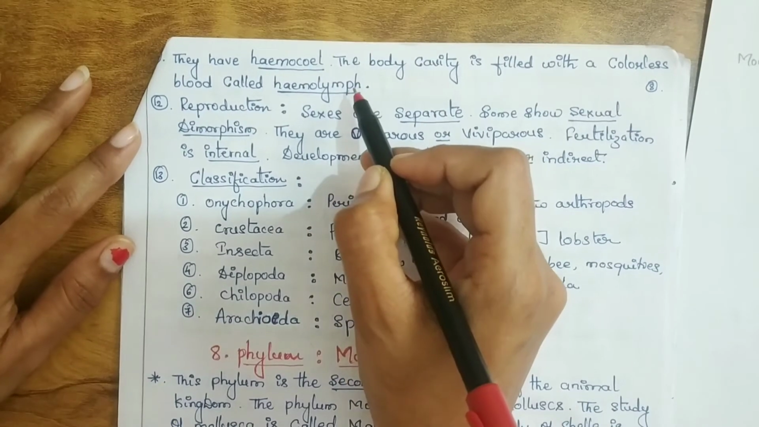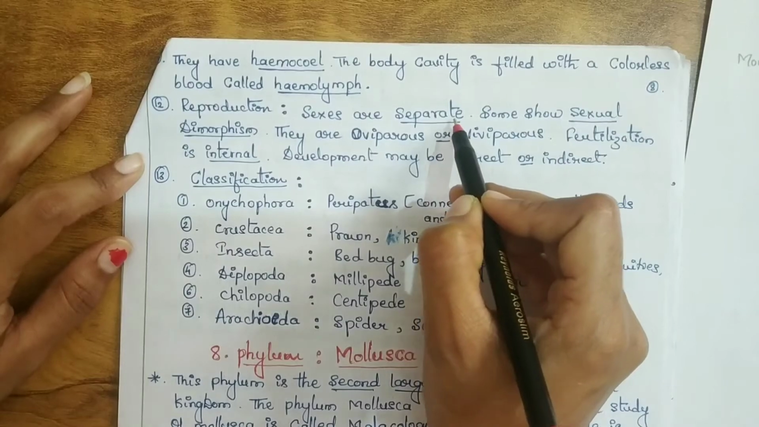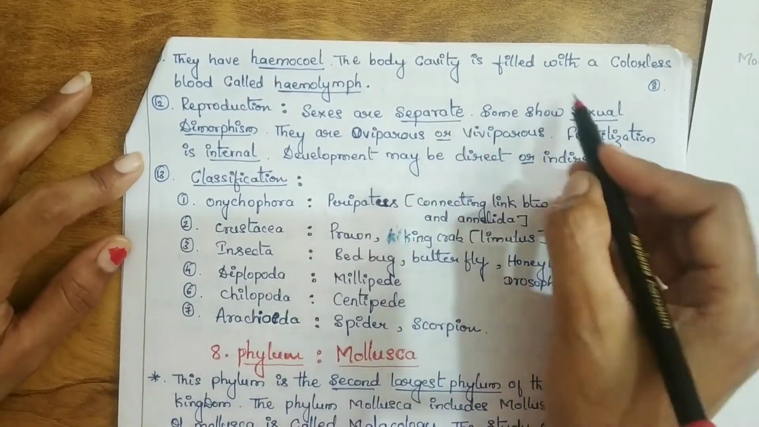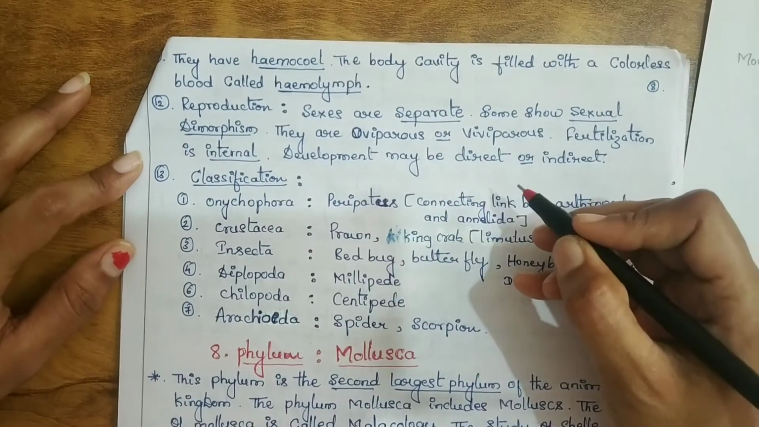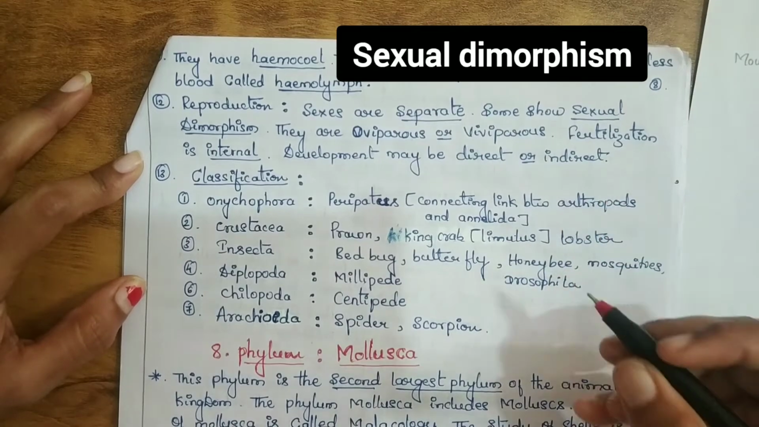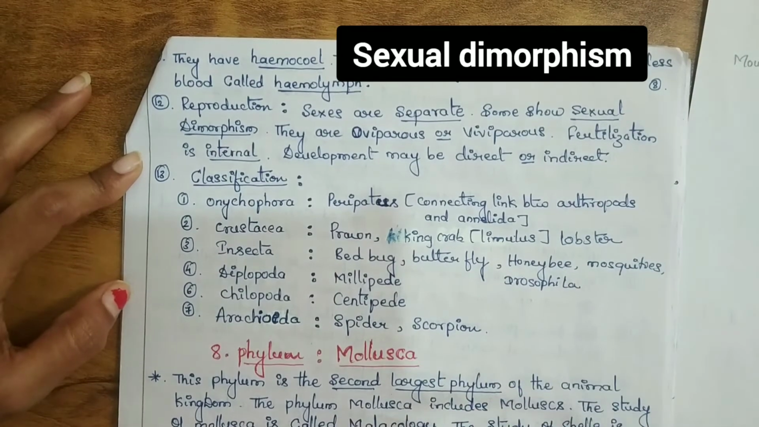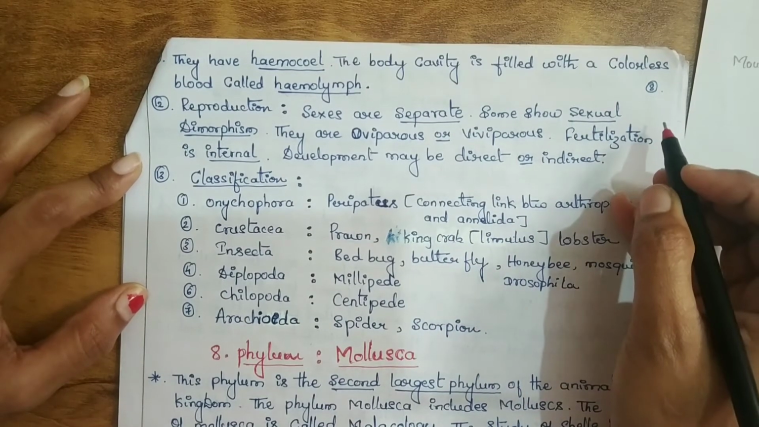Coming to reproduction, sexes are separate, which means they show sexual dimorphism. I have explained what sexual dimorphism is, but for your convenience I will repeat it once again. Sexual dimorphism is the systematic difference in form between individuals of different sexes in the same species.